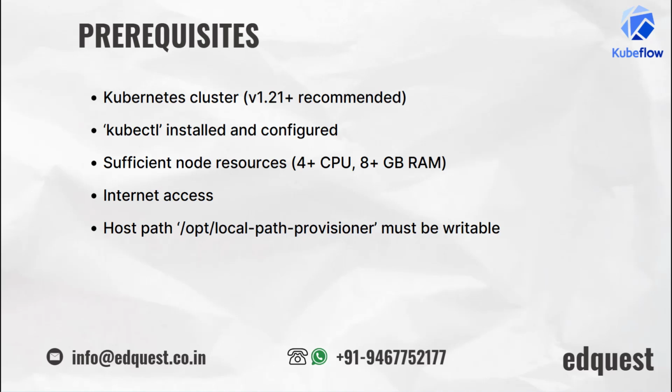Internet access is required since we will be pulling manifests and container images. And lastly, your system must have write permission to the path which we described here, I mean the host path. This path will be used for persistent volume provisioning. If all these things are in place, we are good to go.